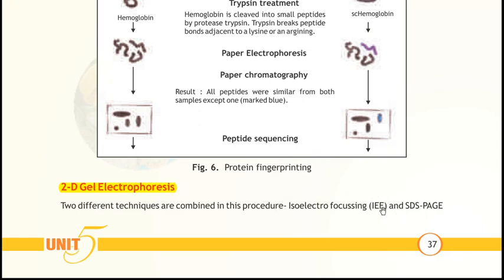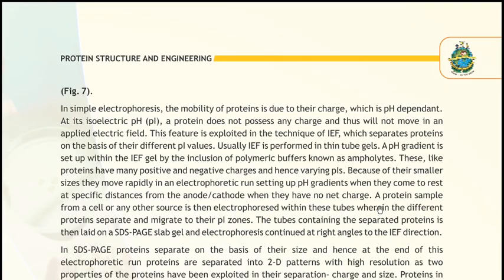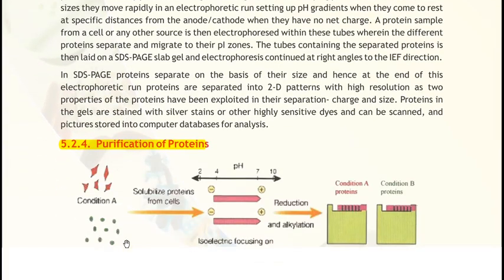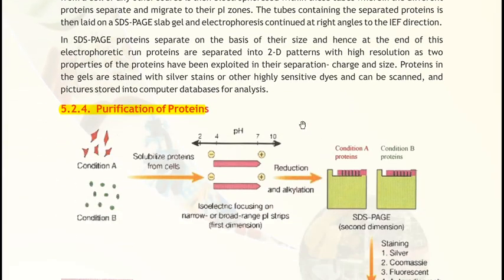Before that, how do we perform the proteomic analysis? You can say, this is a sample 1 protein, this is a sample 2 protein, solubilized protein from the cells, and then you isolate the proteins. Clear? These are the isolated proteins. Then they run the isoelectric focusing. Then this is the SDS phase. Clear? It's an agarose gel electrophoresis unit. As I shared in the video, you can see the gel electrophoresis setup in that.